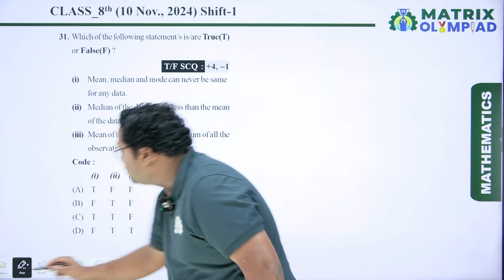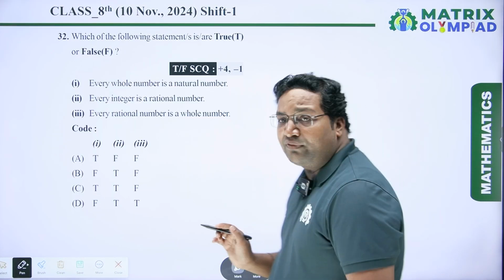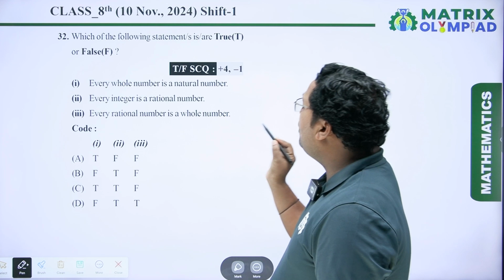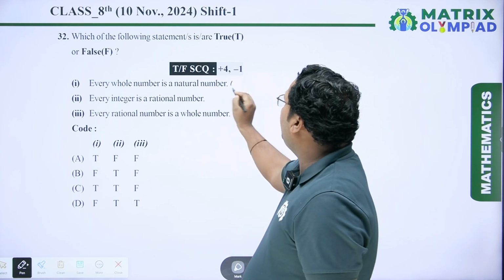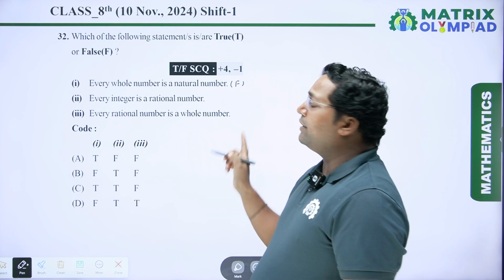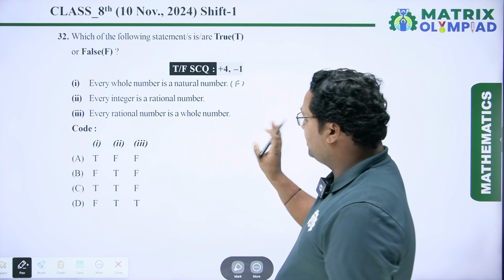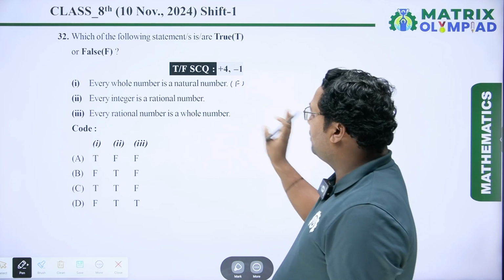Now coming to the next question. Which of the following statements are true or false? The first statement is: every whole number is a natural number. It is a false statement. Every natural number is a whole number, but every whole number is not a natural number. So it is a false statement.